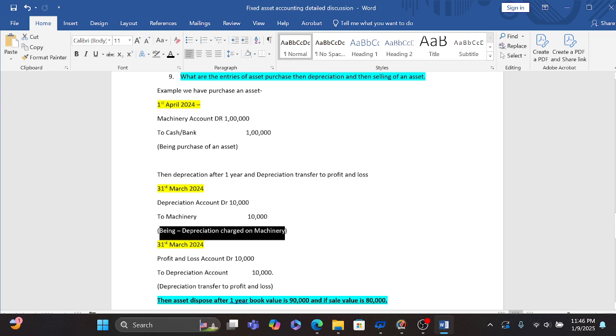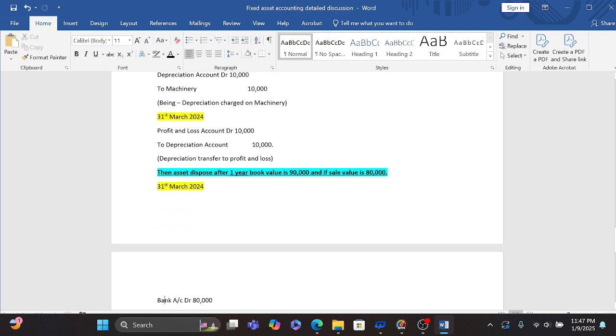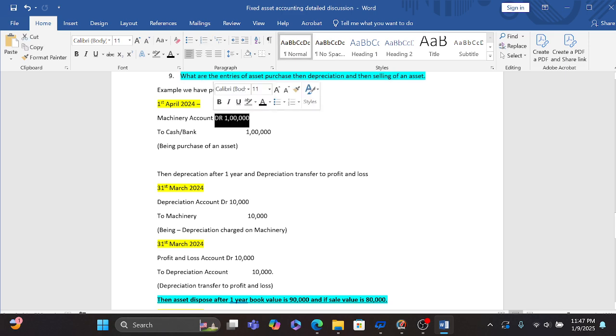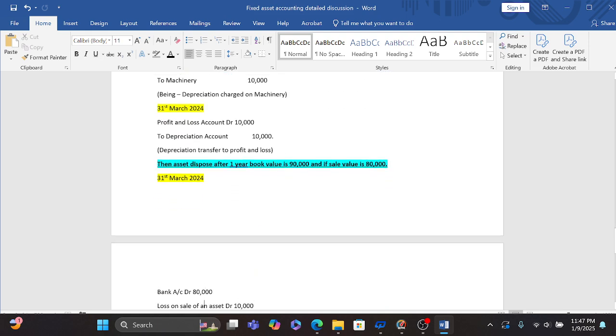Here is the narration below. Then we have to transfer the depreciation into the profit and loss account, so our entry will be profit and loss account debit to depreciation account. So if we see, after considering the depreciation, we have a value of an asset of 1 lakh, and then we have charged the depreciation of 10,000, so our book value of the asset will be 90,000.